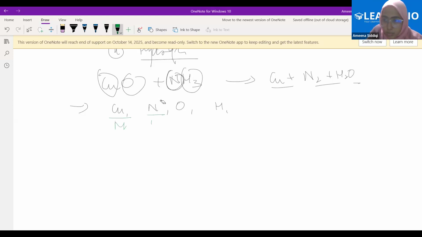Copper is a metal. Nitrogen is a non-metal. Oxygen and hydrogen are non-metals. Therefore, what's the first step that we need to do? We'll be balancing copper here. Balance the metal. How many atoms of copper on the reactant side? 1. How many on the product side?